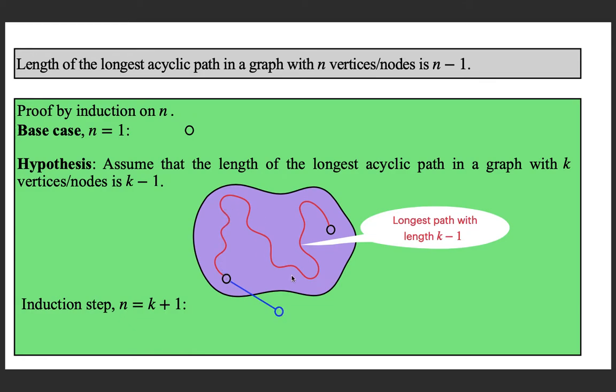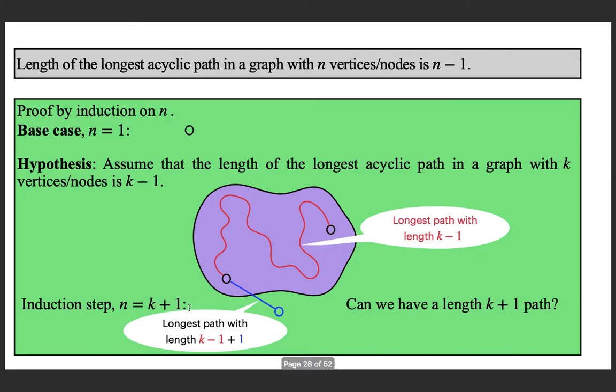Already there is a k minus 1 length path, plus this edge will give you a length k path. So, this is the k minus 1 length path plus one edge. Okay, no doubt that we are getting a length k path when the number of vertices is k plus 1. Now, the question is, can we have a length k plus 1 path? Then the statement is not correct.